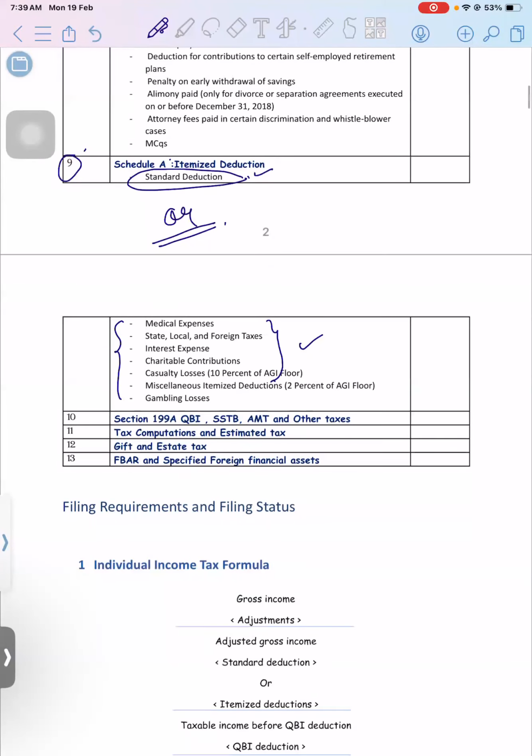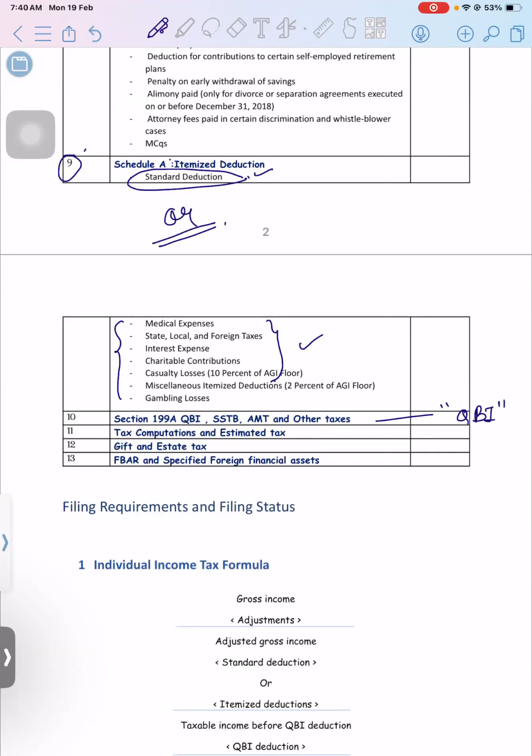And then we have the qualified business income deduction. So this is going to be taken by someone who is having a business income, and that business should be qualified. Example is, a person is having a sole proprietor business, or a person is having income from a partnership firm or an S corporation firm.